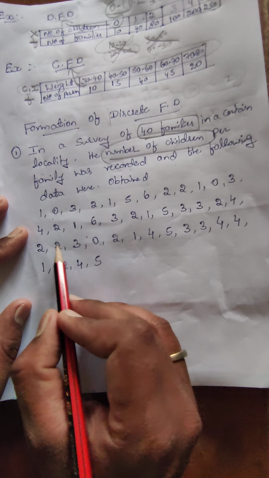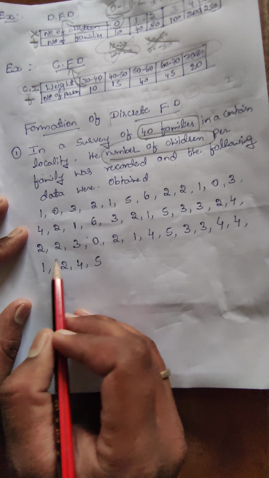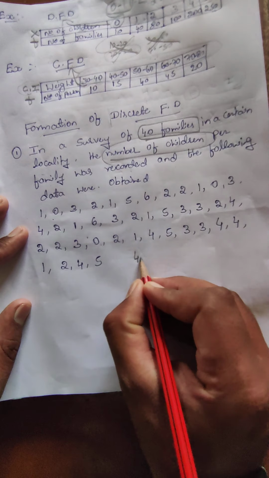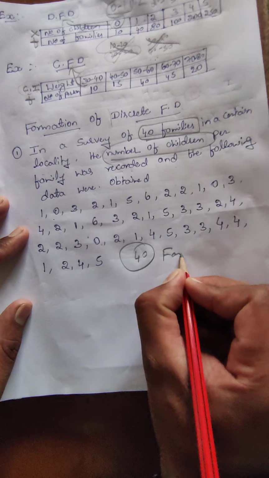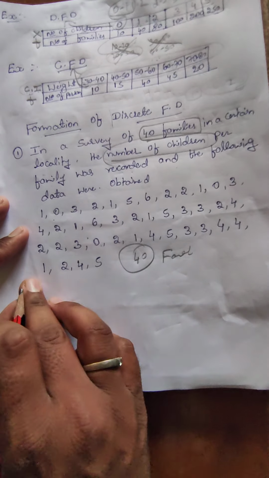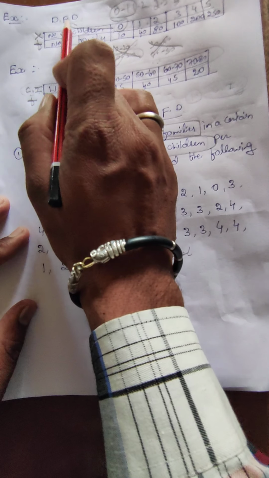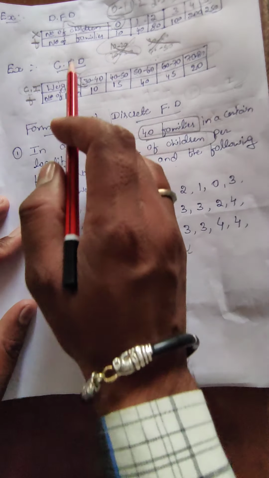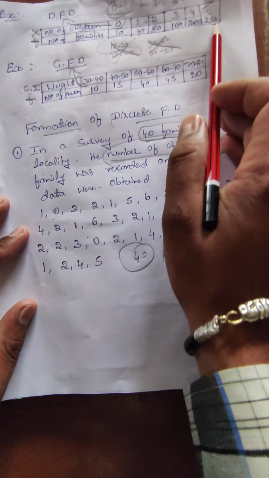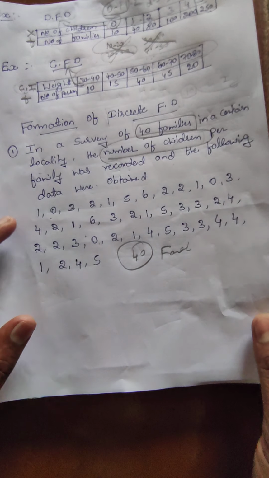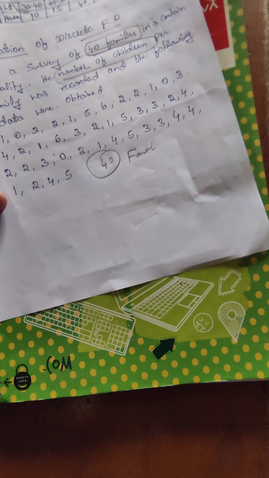These are individual values. This data we can convert into a discrete frequency distribution, recording it in the form of a table. Let us see how to solve this problem. This problem is very important for your 5 marks.